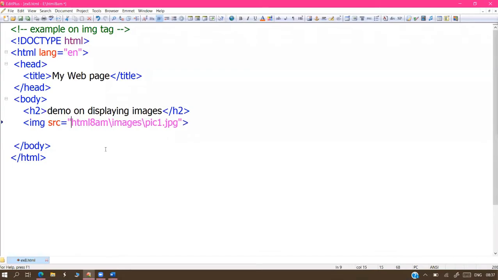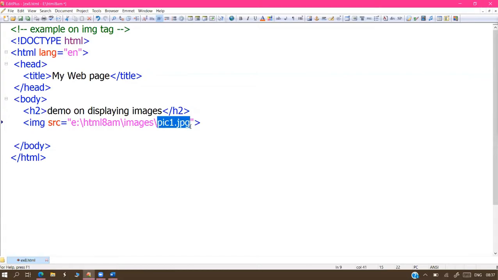Where is HTML8, sir? E colon. So this is the complete writing address: E colon slash HTML8 PM slash images slash pic1.jpg. That is how the Mother Teresa image is displayed here. With which size, sir? The original size.